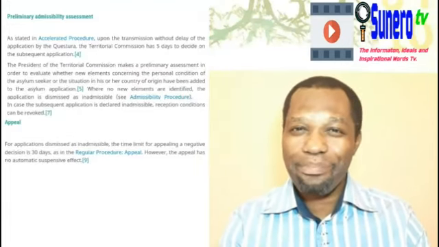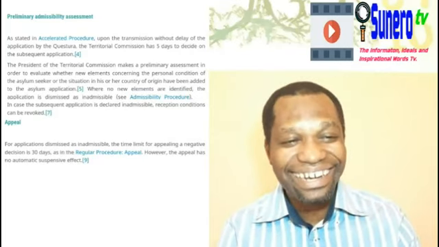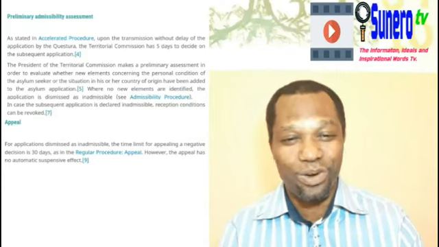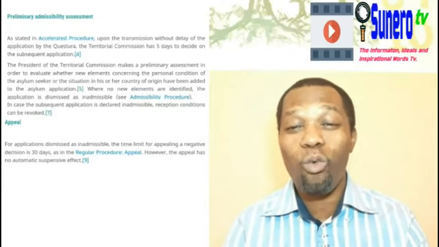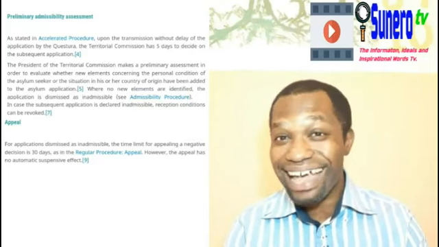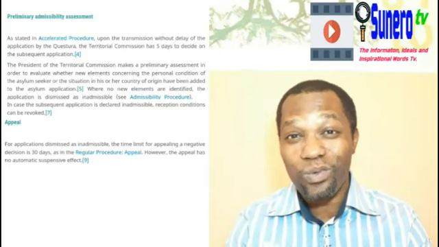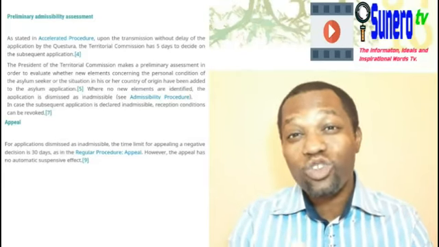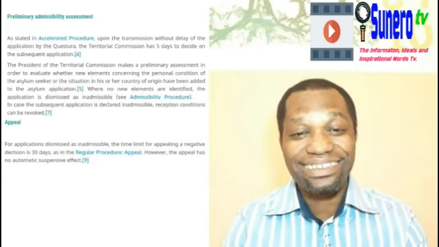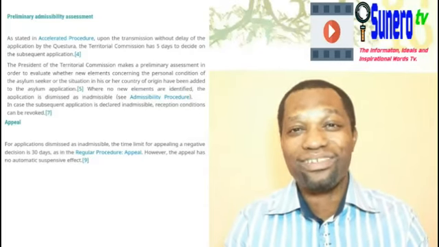So let's look at the preliminary admissibility assessment. It says, as stated in the accelerated procedure, upon the transmission without delay of the application by the questura, the territorial commission has 5 days to decide on the subsequent application.